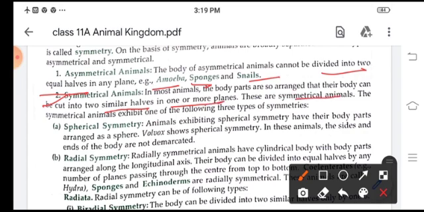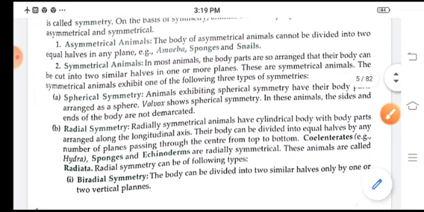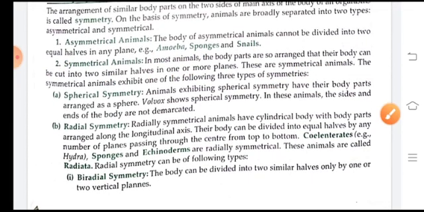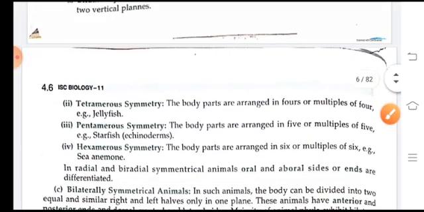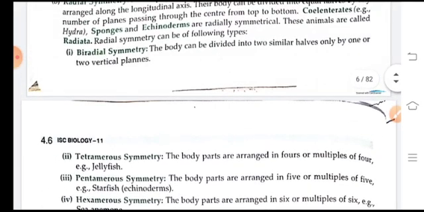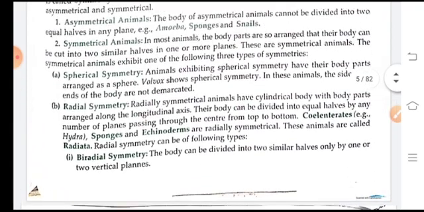Now the symmetrical animals again are of three types. They exhibit three types of symmetries: spherical, radial and bilateral. So let's come to spherical.